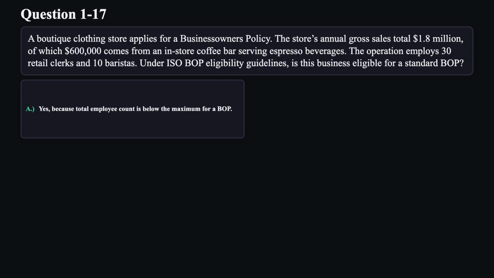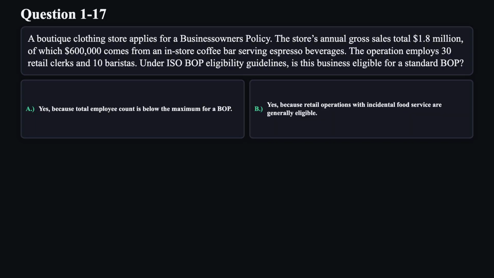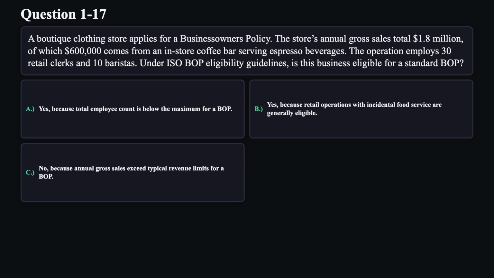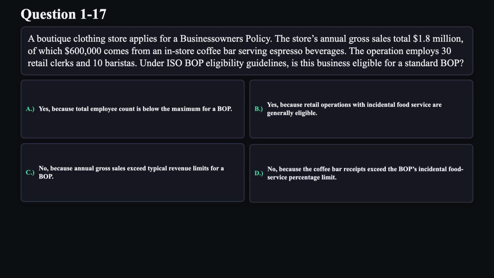A. Yes, because total employee count is below the maximum for a BOP. B. Yes, because retail operations with incidental food service are generally eligible. C. No, because annual gross sales exceed typical revenue limits for a BOP. D. No, because the coffee bar receipts exceed the BOP's incidental food service percentage limit.